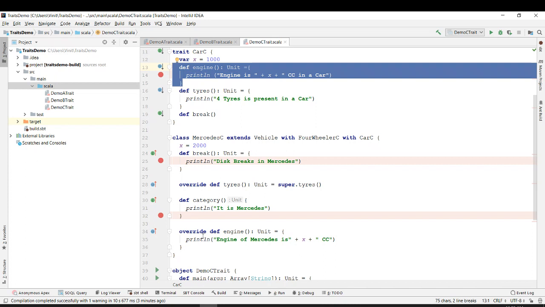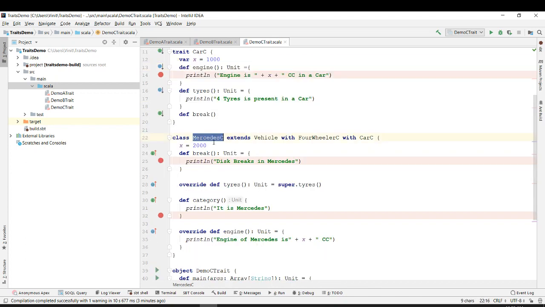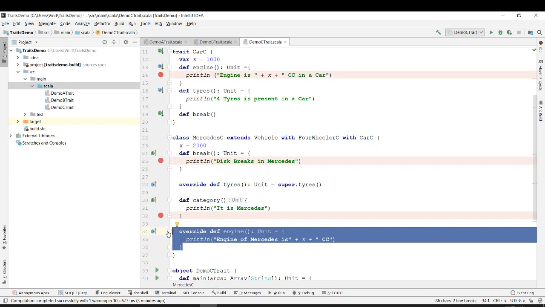Because here on statement number 22, we have used with car C, and it is inside trait car C at the top. But in the main child class it is overwritten, right? So it will be the one which is now highlighted, because we are overwriting it.